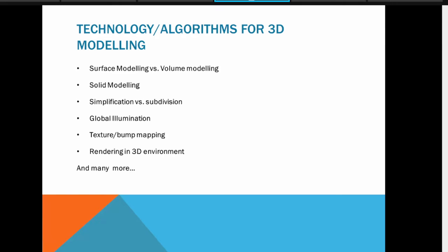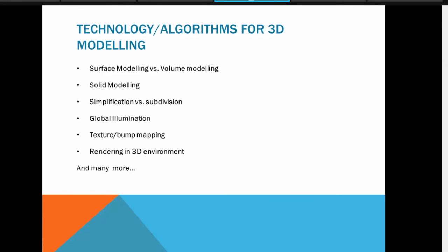Solid modeling. Just consider any object, like a metal object, as a solid object and create a machine. So for machine design, we can use solid modeling. Simplification versus subdivision, these are also very important parts of the algorithms. Okay, I have the slide for this. So let me proceed one by one.